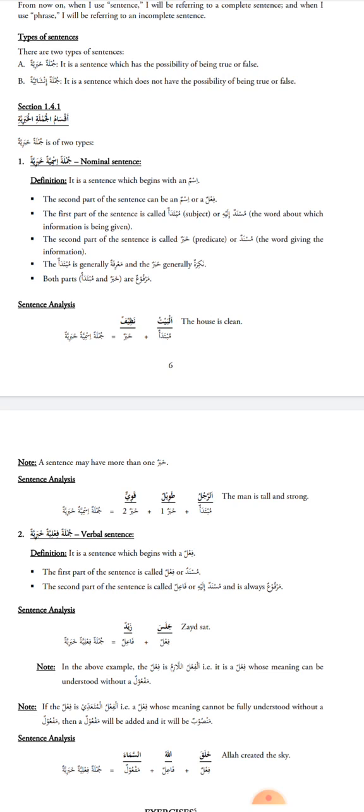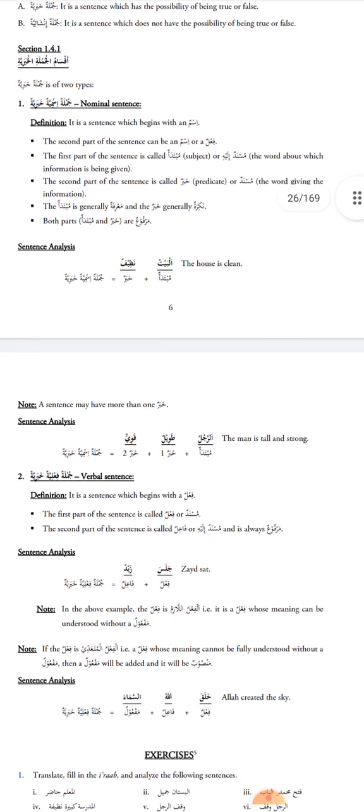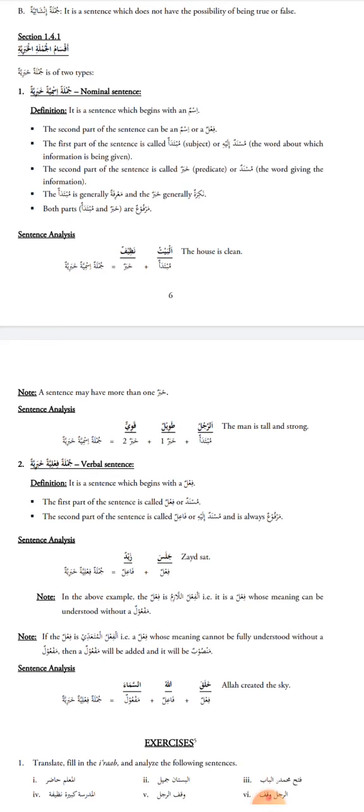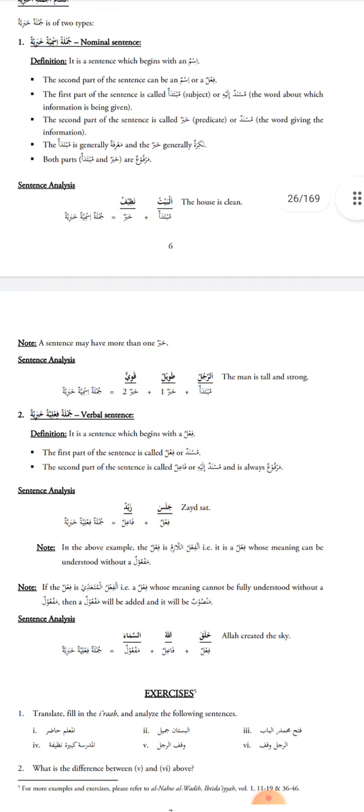So let's go through the Jumla Khabariyah. Aqsamul Jumlatil Khabariyah. Then Jumla Khabariyah is divided into two types. The first type is Jumla Ismiyah Khabariyah, nominal sentence. Okay. So here the author will tell us about the nominal sentence. Jumlatun Ismiyatun Khabariyatun. It is a sentence which begins with an ism, a noun.